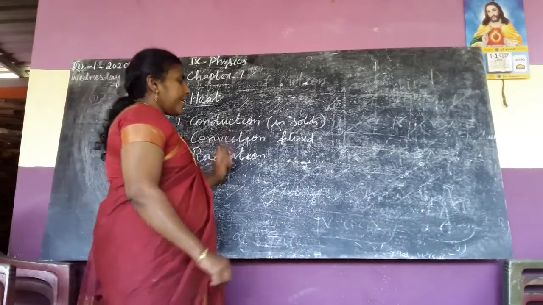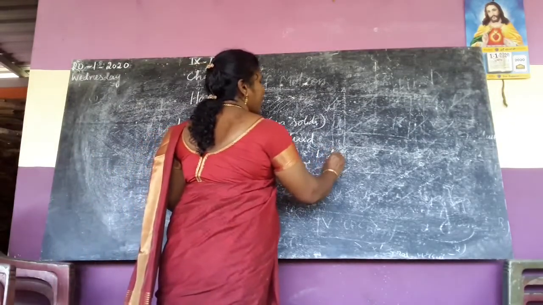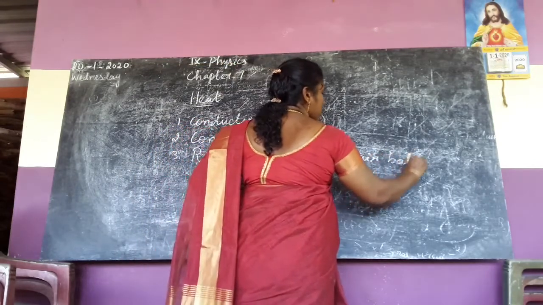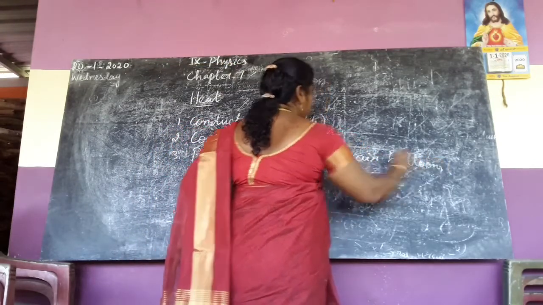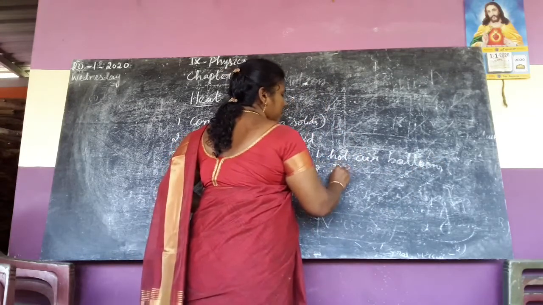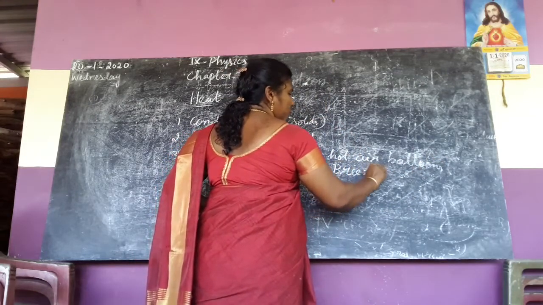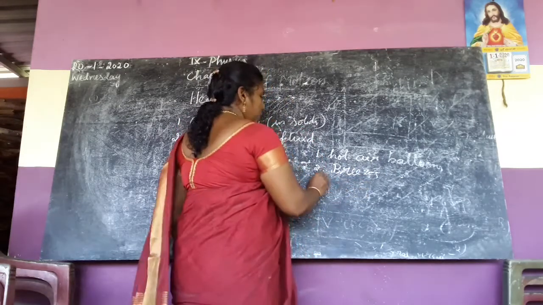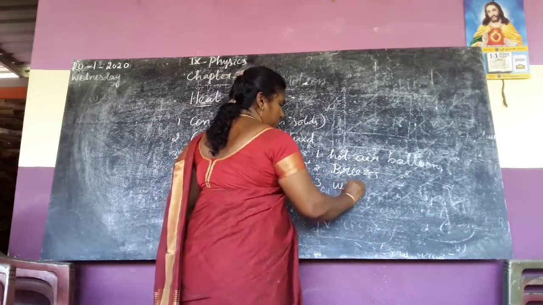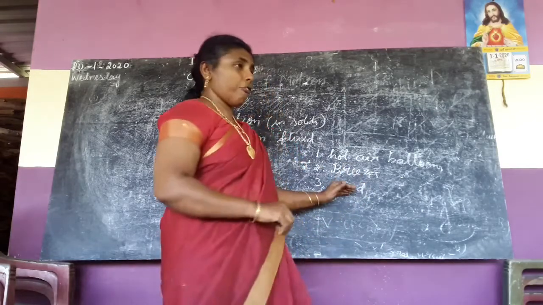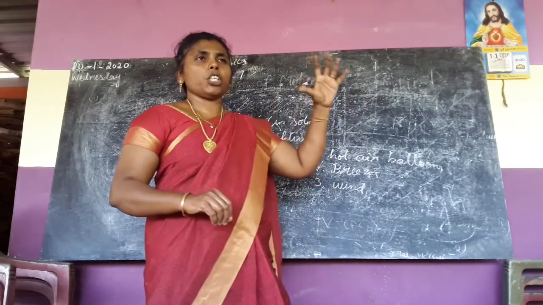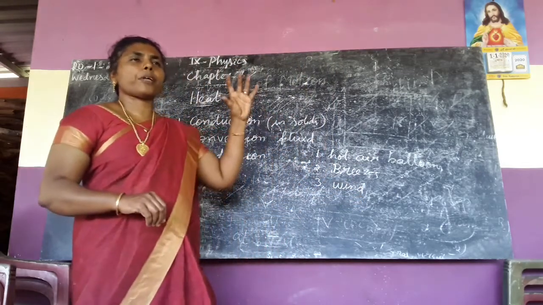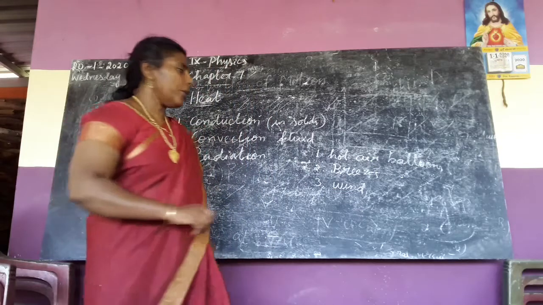Yes, convection in daily life. First we have learned about hot air balloons. Second one, breezes. What are the two types of breezes? Land breeze and sea breeze. Then third one is wind. Wind will flow from the higher pressure region to the lower pressure region.